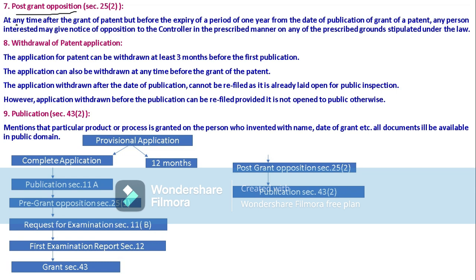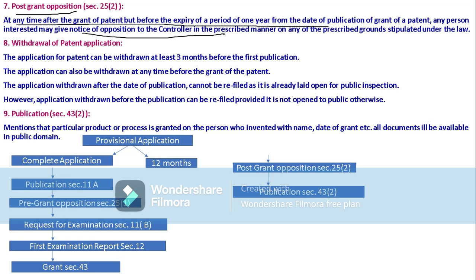At any time after the grant of patent but before the expiry of a period of 1 year from the date of publication, any interested person may give notice of opposition to the controller in the prescribed manner, on any prescribed grounds stipulated under the law, according to the act, conditions and requirements.